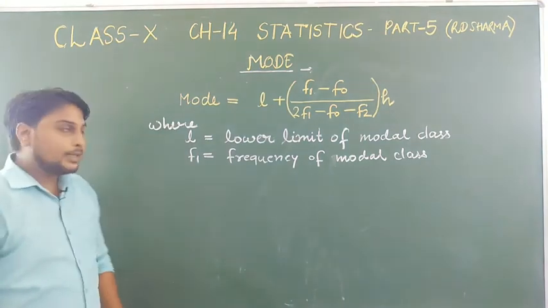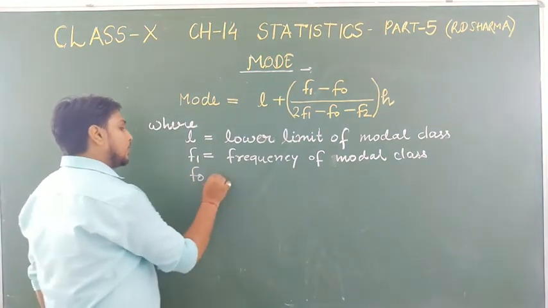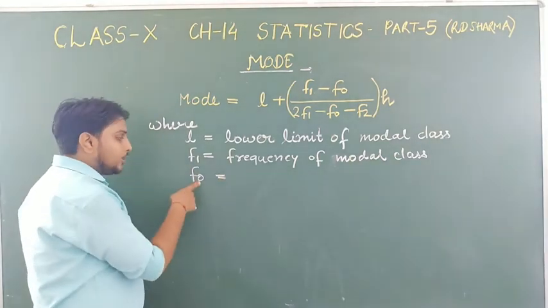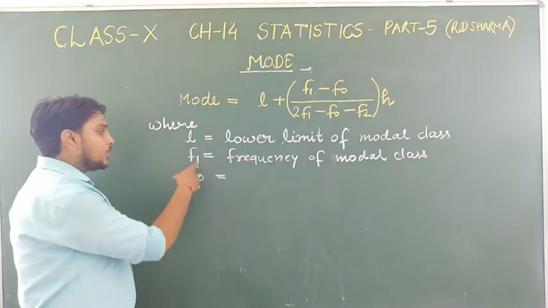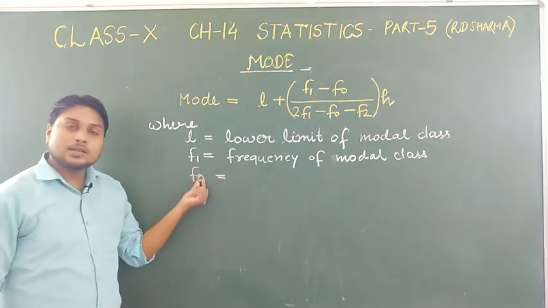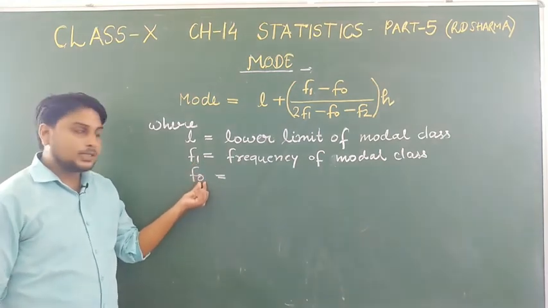Then we'll see what F0 is. 0 is the previous number of 1, just before the 1 we are getting 0.